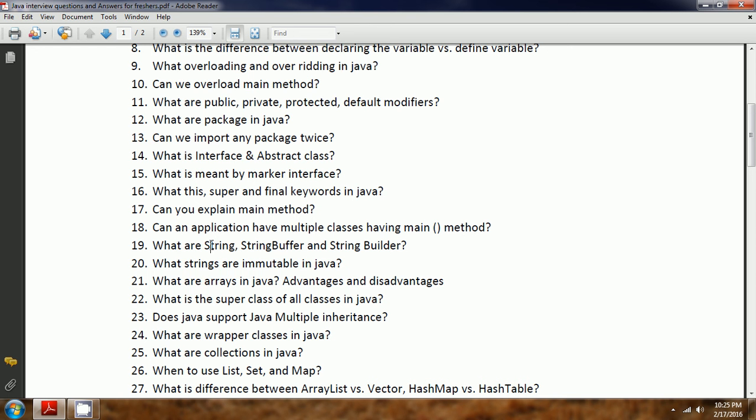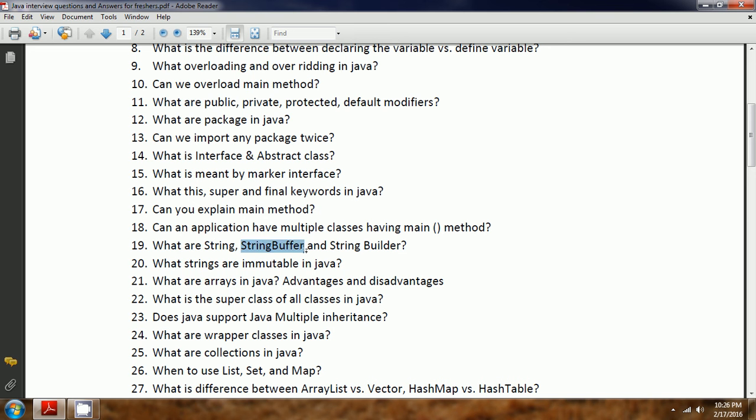In Java, you can create strings in two ways. One is using the string literal, another is using the new operator. When you create a string using a string literal, the string will be placed in the string pool. And whenever you create a string with the new operator, it will be placed in the heap. Now string buffer.